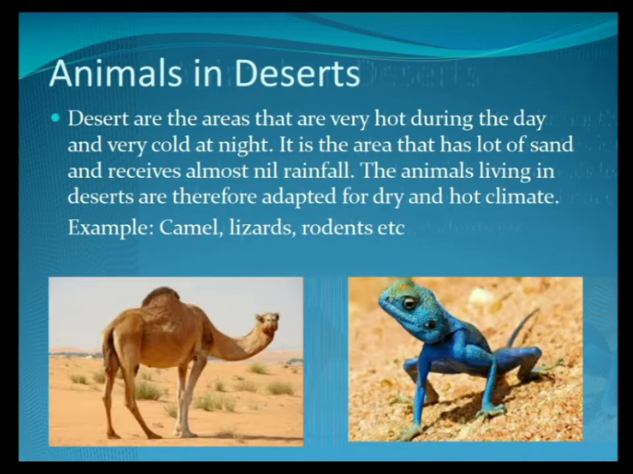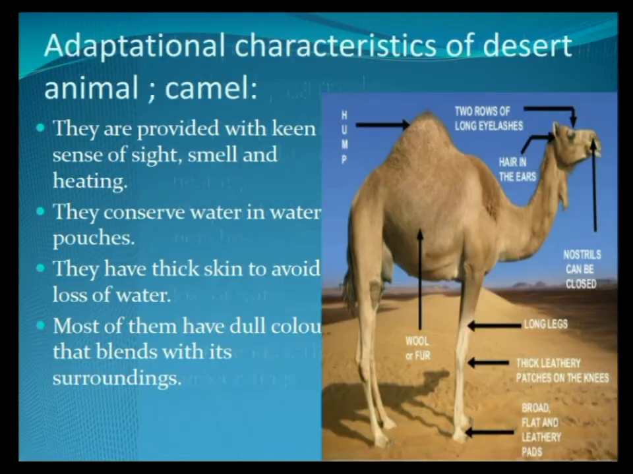Animals in desert. If we talk about Rajasthan in our country, we know that it is fully covered with sand and almost there is no availability of water out there. So deserts are those areas which are hot during the day and very cold at night. It is such places where there is a lot of sand and almost no rainfall. So only such animals will survive in those places who have some special features, who could tolerate hotness during the day and coldness during the night. Some of the examples could be camels, lizards, rattlesnakes, rodents, and some more.